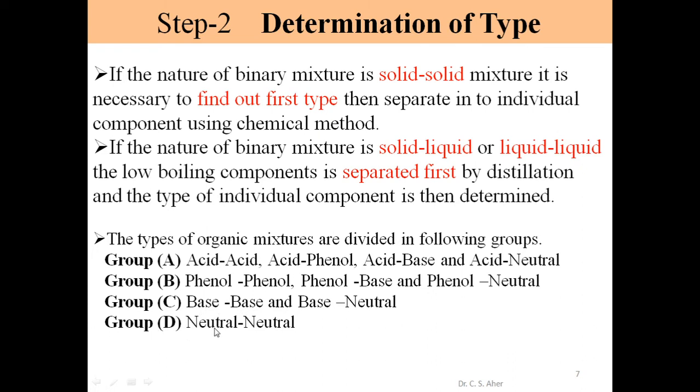Group D, both organic compounds are neutral in nature. Again both are neutral, so they must be present in two different natures. One is solid, another is liquid in nature. Then we separate these two neutral compounds. So these are the basic four groups of binary mixture types. We make these four groups for separation of the mixture.